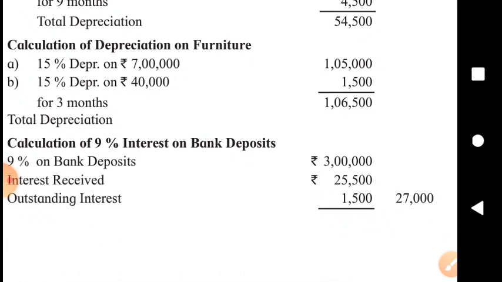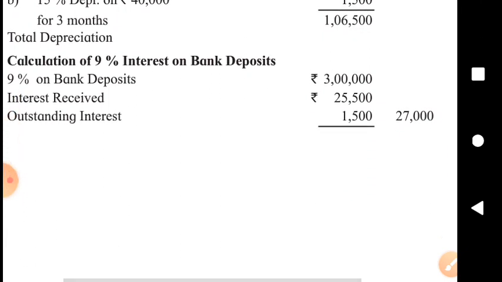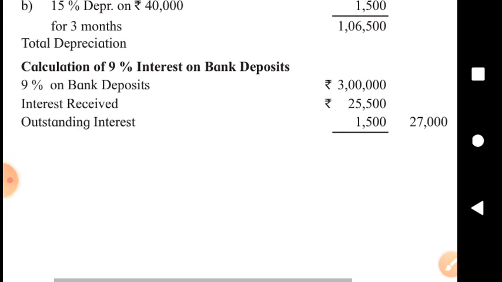While calculating depreciation on furniture, we can see full depreciation on 7 lakh 1 lakh 5,000, but 3 months depreciation on 40,000 1,500. 1 lakh 6,500 is the total depreciation on furniture.